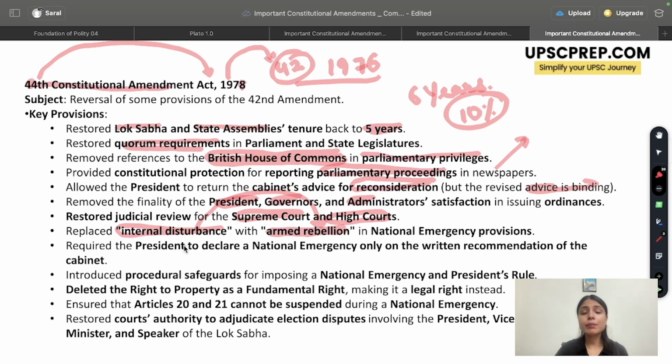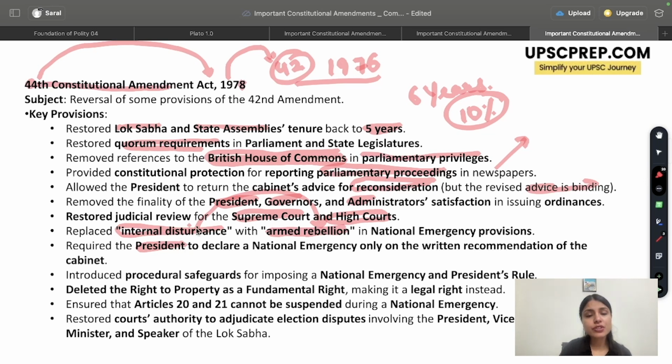Also, it said that for the president to declare a national emergency, it would be mandatory to have the written recommendation of the cabinet. It was seen during the 1975 emergency that just by a phone call, the president had to impose an emergency, which was seen as a violation of constitutional principles. It was made mandatory that unless the president has the written recommendation of the cabinet, the president will not be able to declare a national emergency.